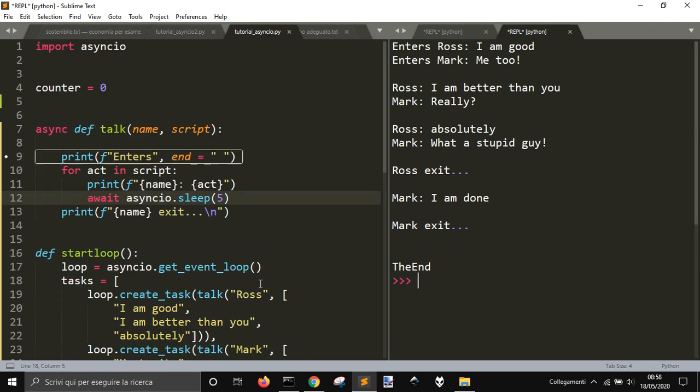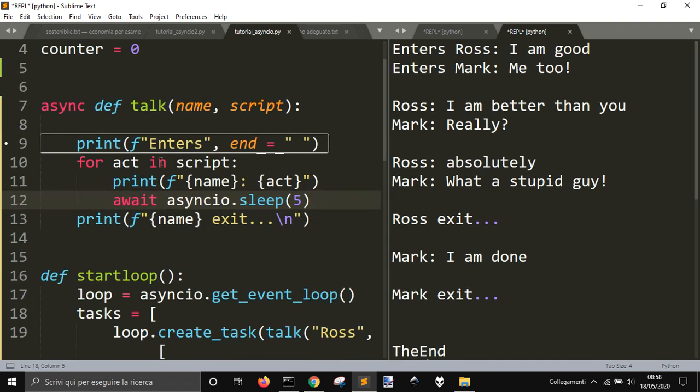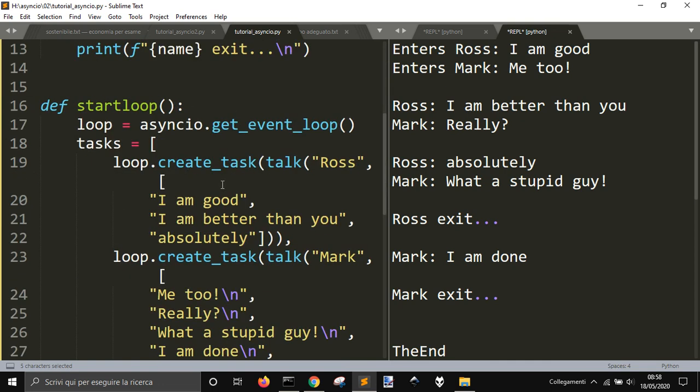So what happened here? In this for loop, it prints Ross and what Ross says, and then as it is async, it will do this and this together.